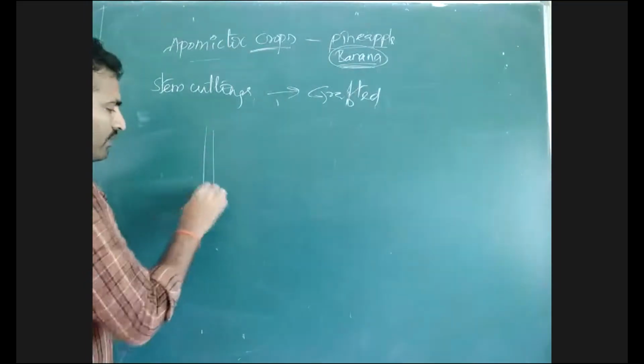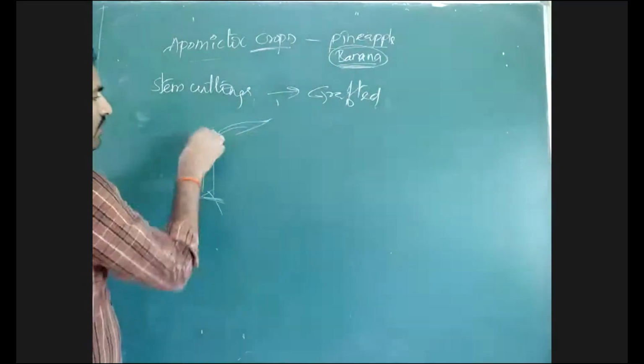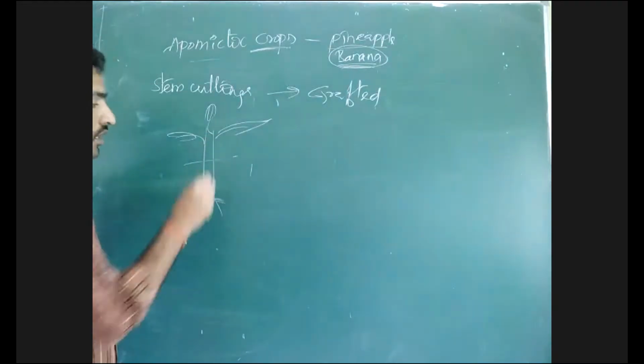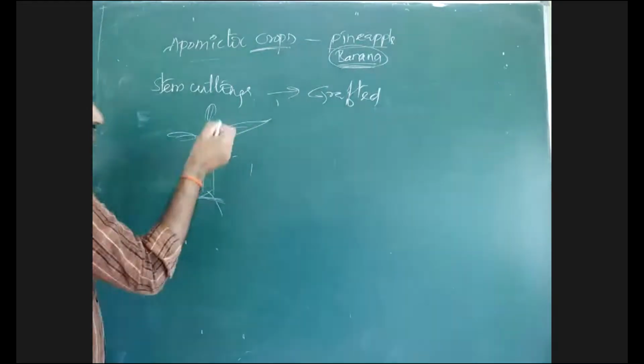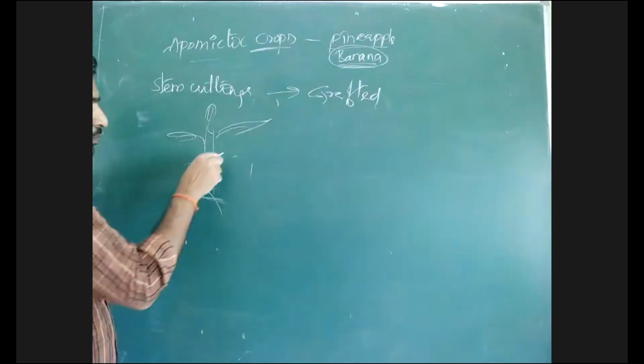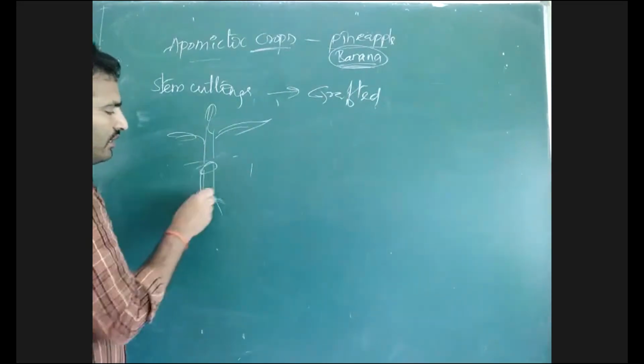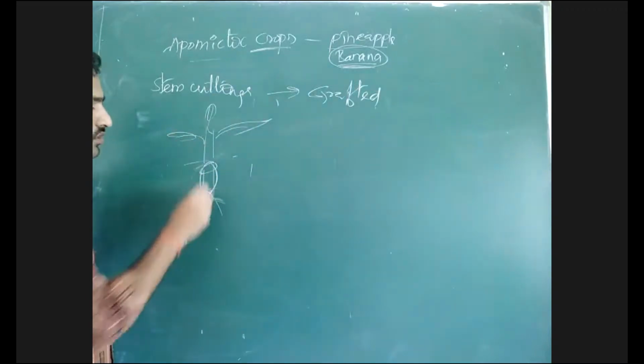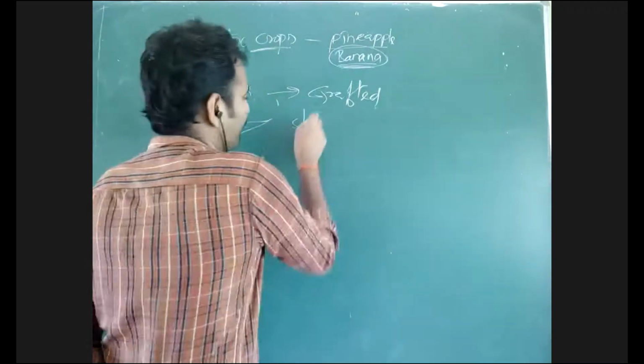Suppose two plants are there. One plant has one stem system, another one has another stem system. A part of the plant is cut here, and a new plant shoot is introduced. This is a stem.